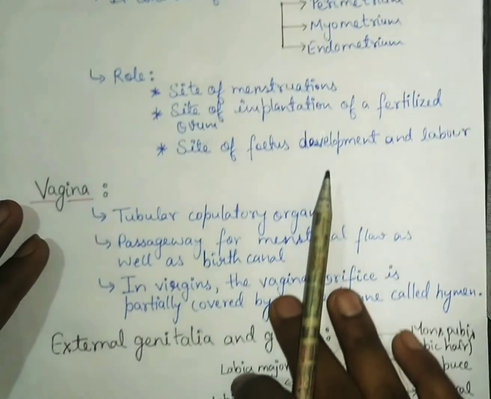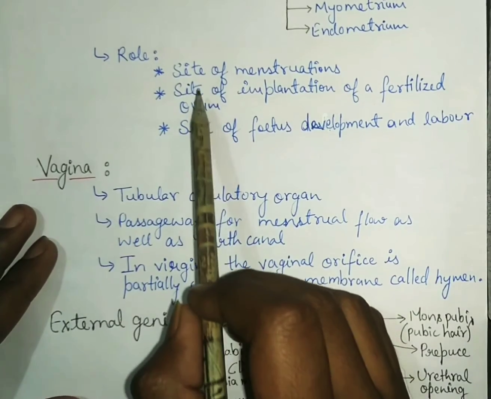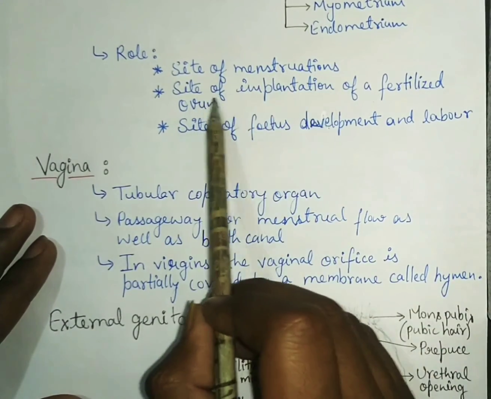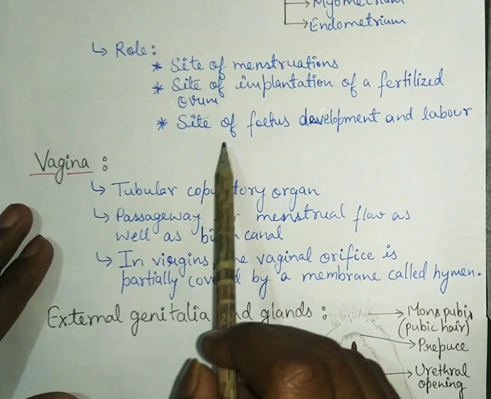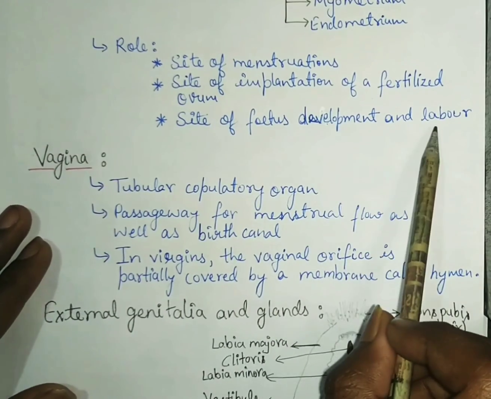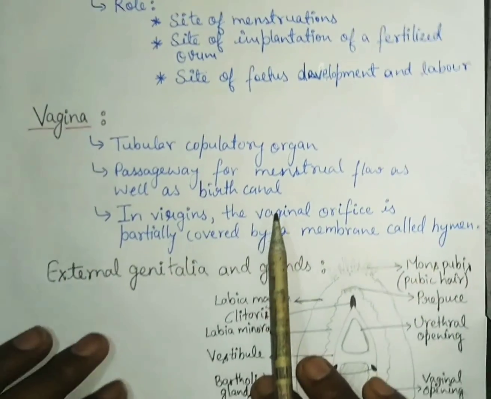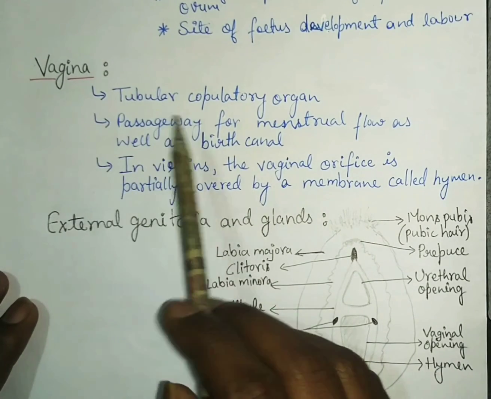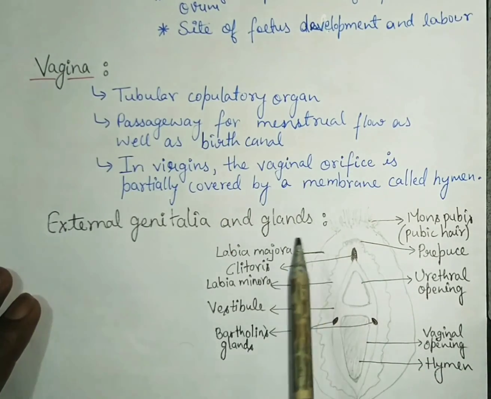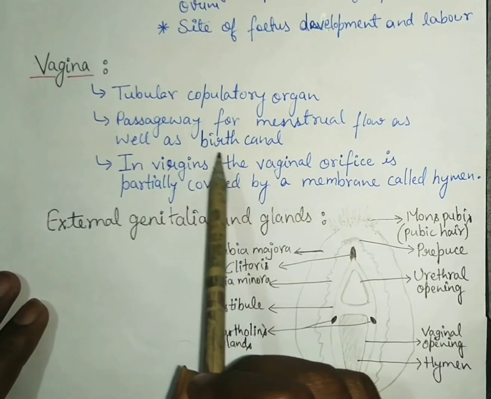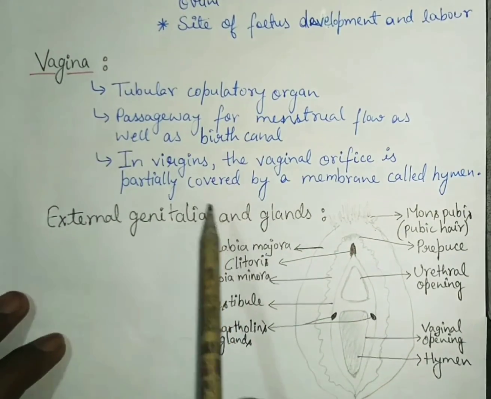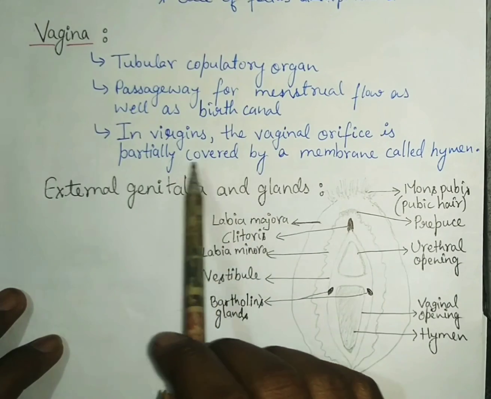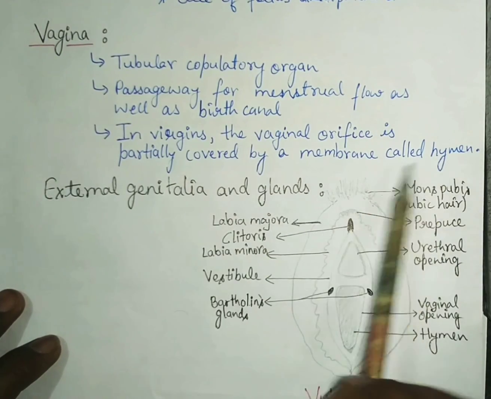Okay, it has these roles. It is the site of menstruation, site of implantation of a fertilized ovum, and the site of fetus development and labor. Then is the vagina. Vagina एक tubular copulatory organ है ना, and it gives a passageway for the birth canal, and it is covered by a membrane called hymen in virgins.